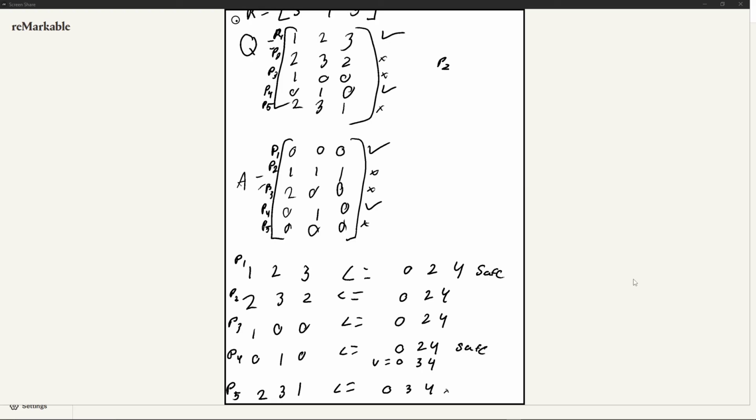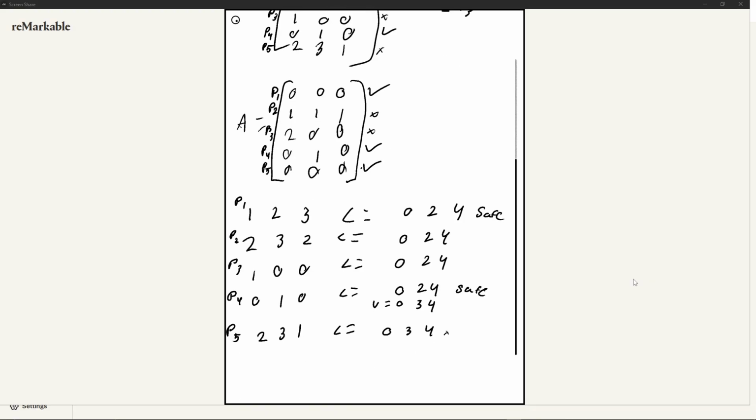So your deadlock is P2, P3, and P5. Oh, wait a minute. What is this? Look at that, 0, 0, 0. It almost got me. P5 is safe. Even though it's requesting more, the A is 0, 0, 0. Therefore, this has to be safe. See, it almost got me there. It's tricky. So P2 and P3 are deadlocked. And our final V is 034.